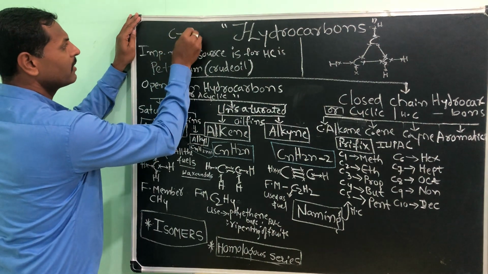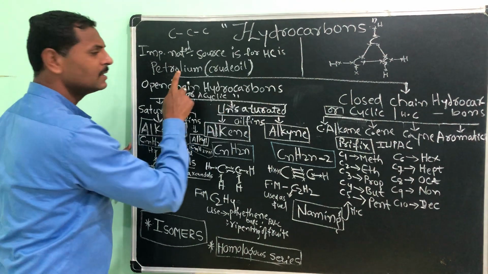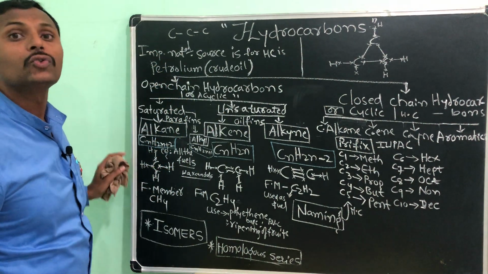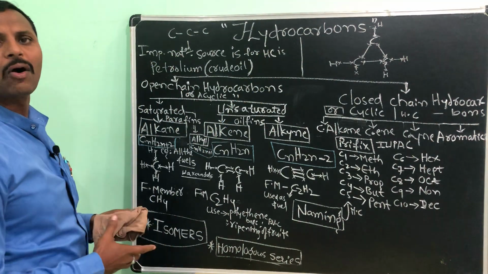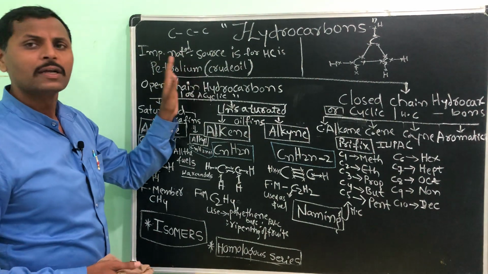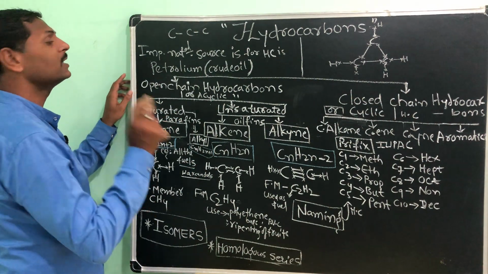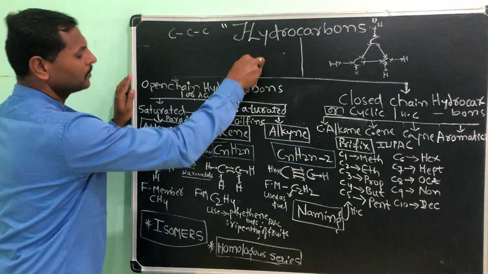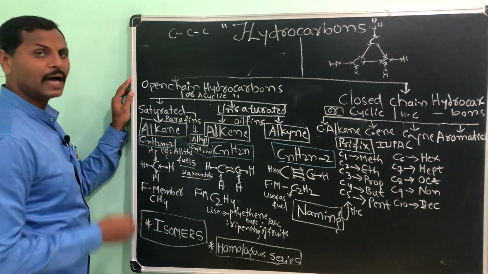If you have taken this down, I will rub it, because the important natural source of hydrocarbon is petroleum or crude oil, which I just discussed. If you have not taken it down, please pause the video and take it down. I will rub it so that this space will be useful for me to show you some examples of alkanes.